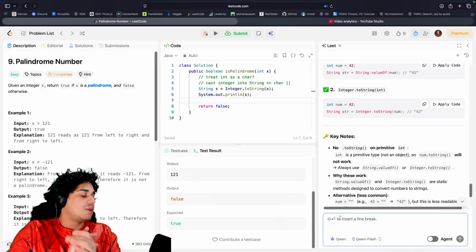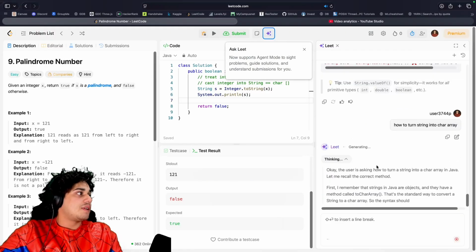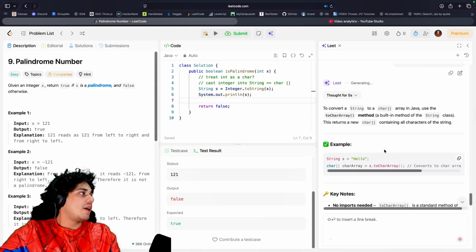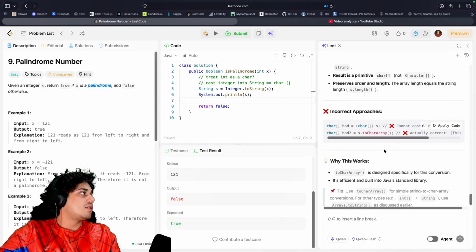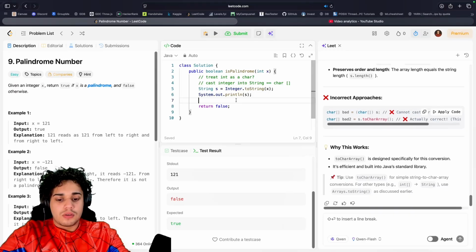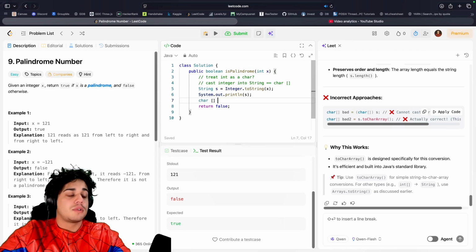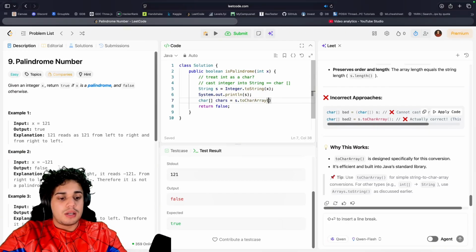So what I was saying was how to turn a string into a char array. There's a function for that too, a built-in function, bro. I'm not gonna remember these built-in functions. toCharArray. Yep, I do remember that. s.toCharArray(). It's just like that. So we're gonna say char array, let's call it chars. chars equals s.toCharArray(), is it capital? toCharArray. No, that shouldn't require anything.